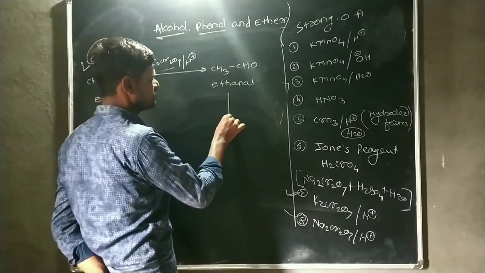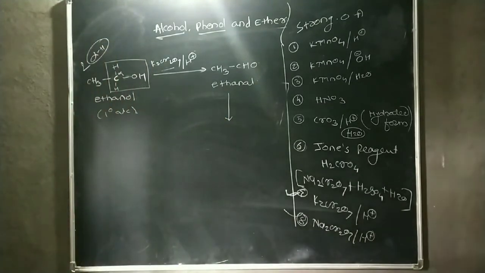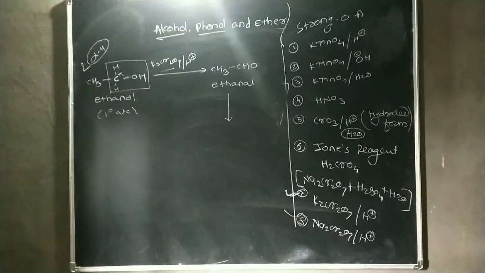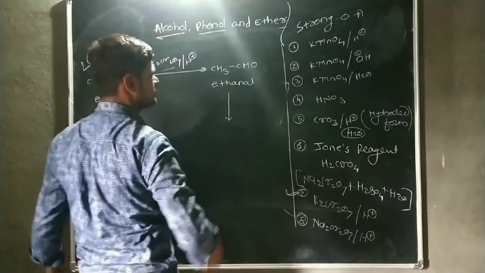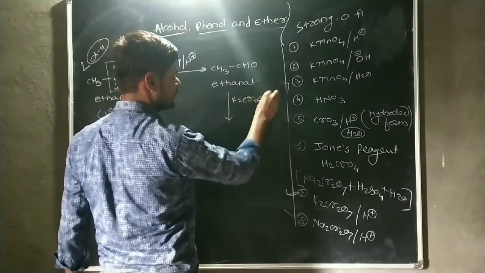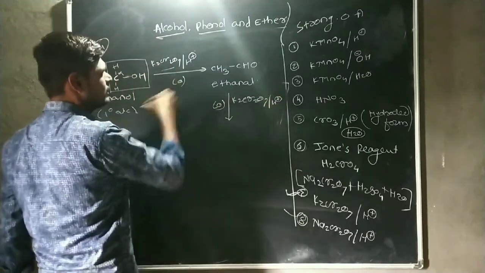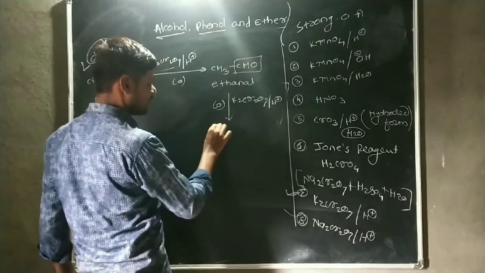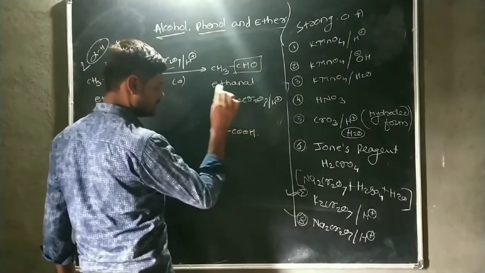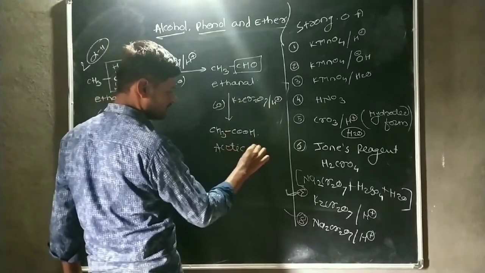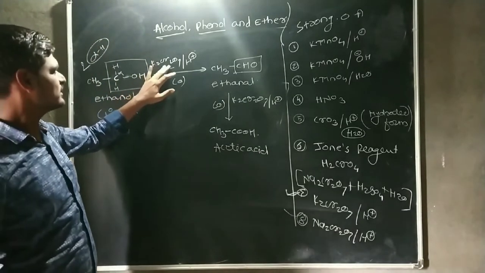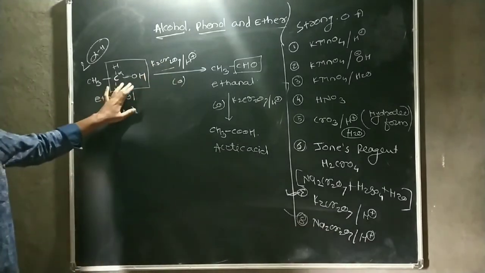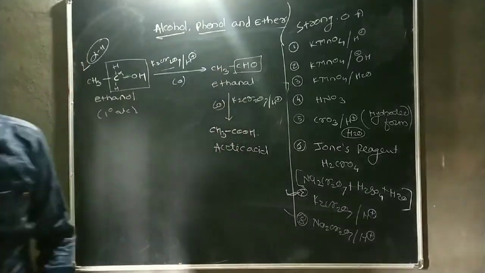Therefore, it undergoes further oxidation by acidic KMnO4 or K2Cr2O7 in acidic medium, and the aldehyde group is converted into carboxylic acid, CH3COOH, acetic acid. So with the strongest oxidizing agent, K2Cr2O7 in acidic medium, the primary alcohol is converted into aldehyde, and then again into carboxylic acid.